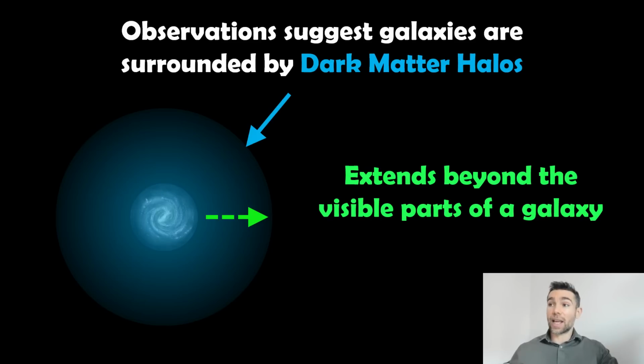So if we take an image of a galaxy, we're not actually looking at the dark matter part. We can't see that because it doesn't emit anything that we can detect, but we can detect it from its gravitational interaction. And this dark matter halo goes well beyond the visible part, maybe an order of magnitude greater than the outer edge of the visible part of the galaxy. So these can be enormous structures around the outside of it.